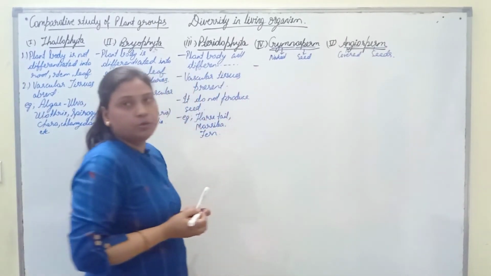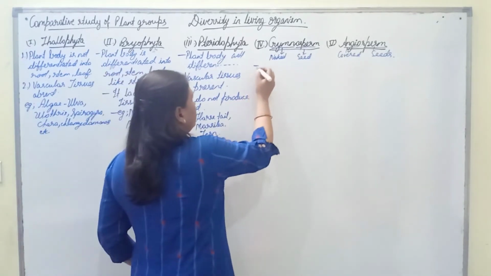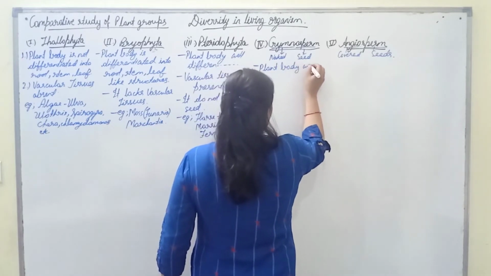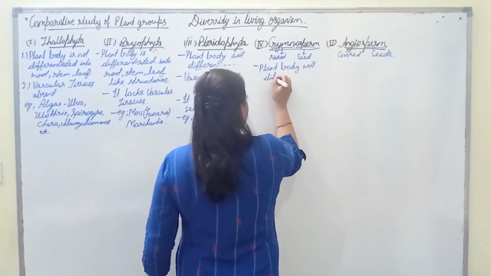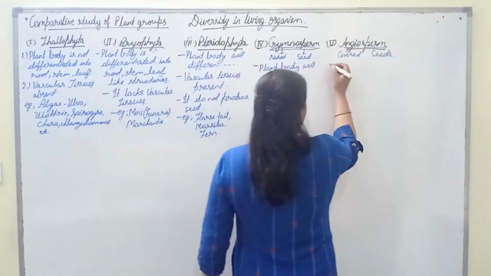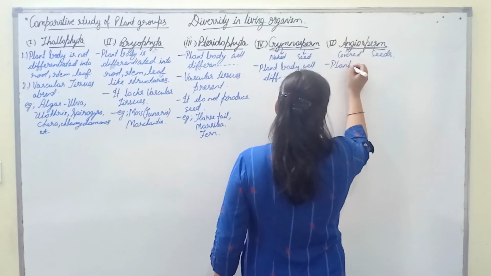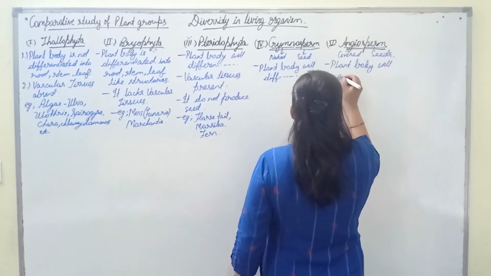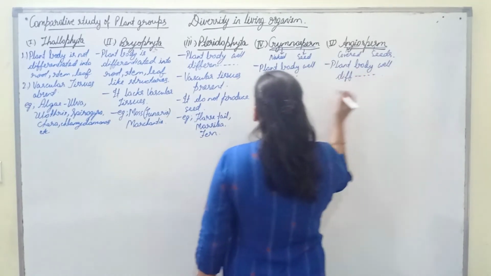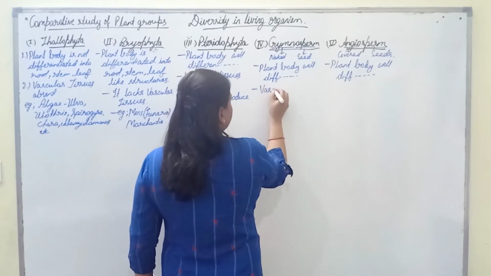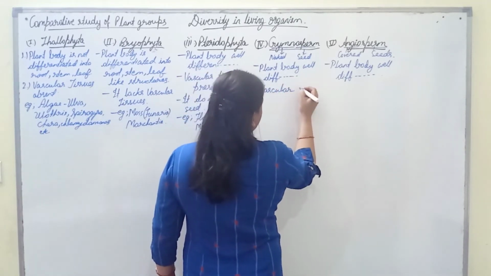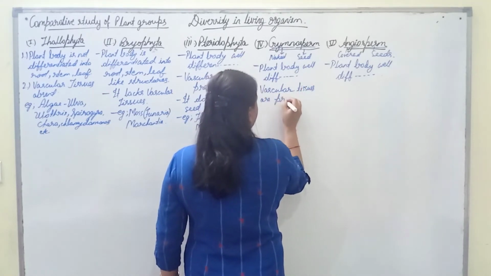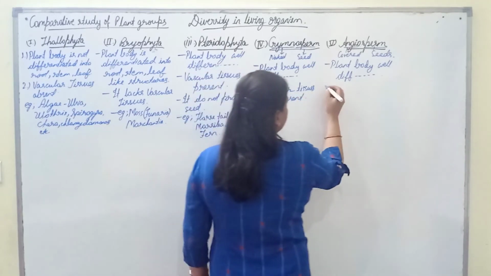In case of gymnosperm, the plant body is well differentiated. In case of angiosperm also, plant body is well differentiated. And vascular tissues are present in case of gymnosperm.